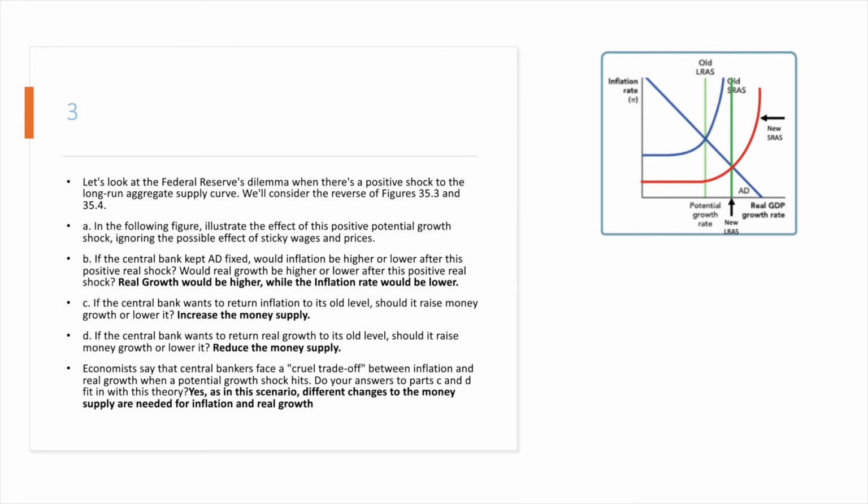And part E, economists say that central bankers face a cruel trade-off between inflation and real growth when a potential growth shock hits. This is just illustrated by parts C and D. We see that in order to return inflation, we have to increase the money supply. However, if we want to return the real growth back to its old level, we have to reduce the money supply. So since we can't do both at the same time, they have to decide if they want inflation to go back to its old level, or if they want real growth to be back to its old level. They have to decide which one is better off.